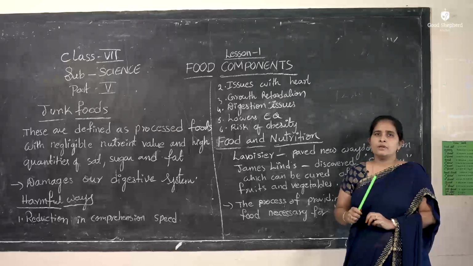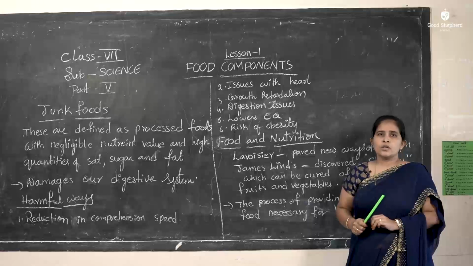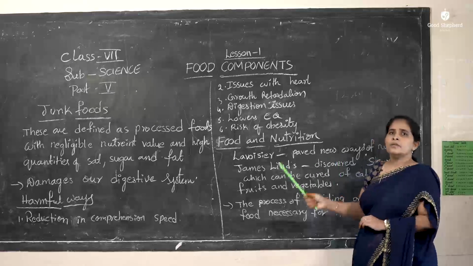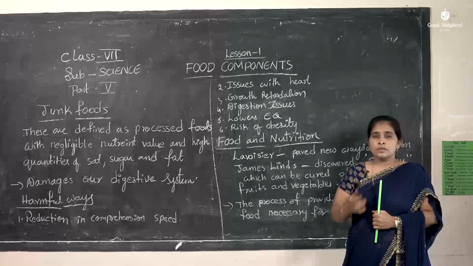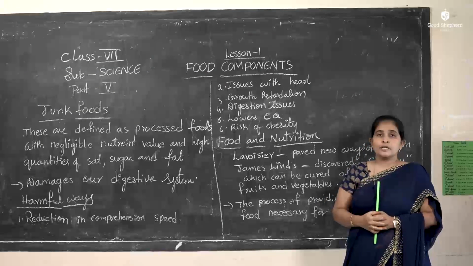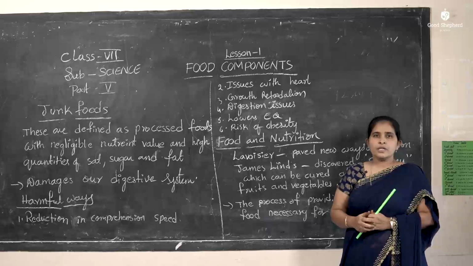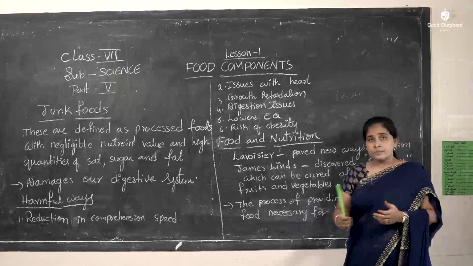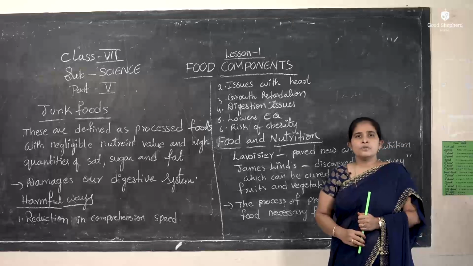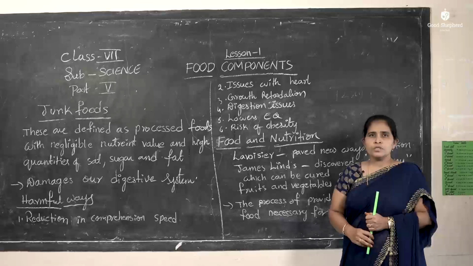So students, try to avoid junk foods, even though they are tasty. Try to have food which is cooked at your home. Mainly we have to develop our good health for growth and to maintain and develop our EQ levels. Health is very important nowadays, especially in these corona times. We have to boost our immune system.